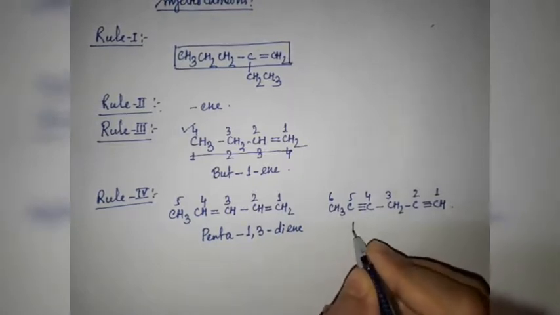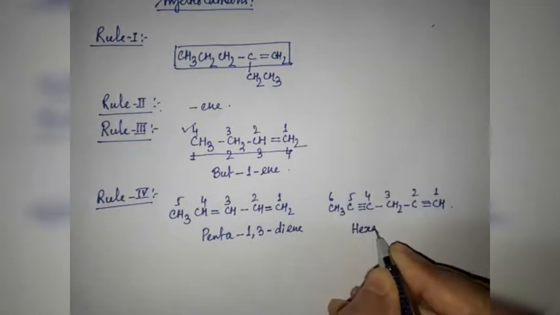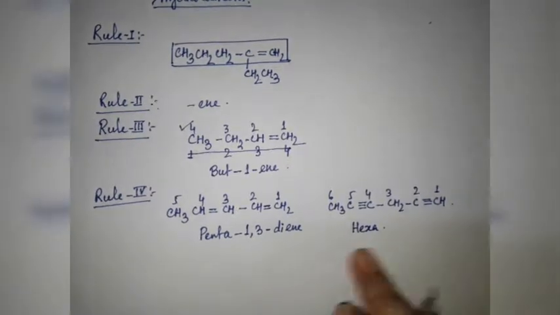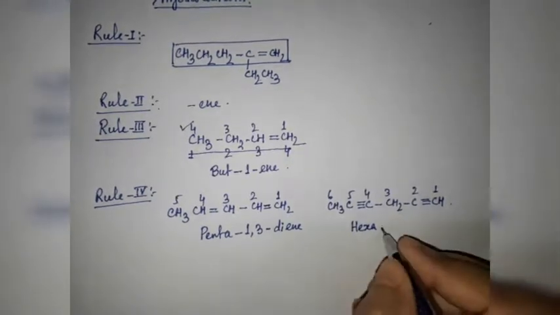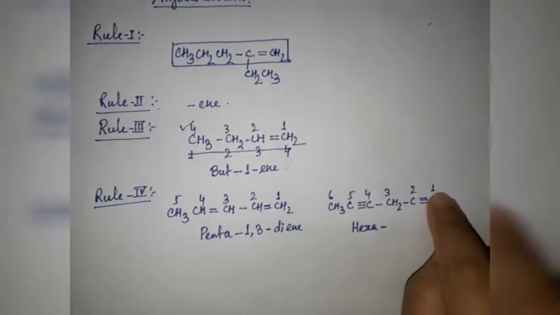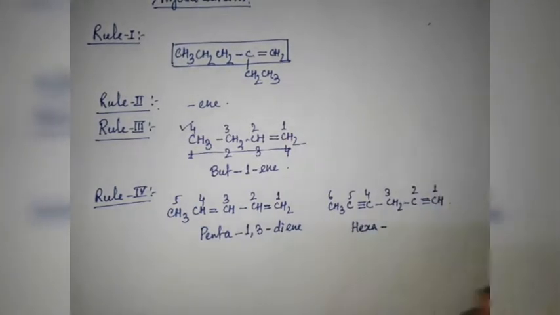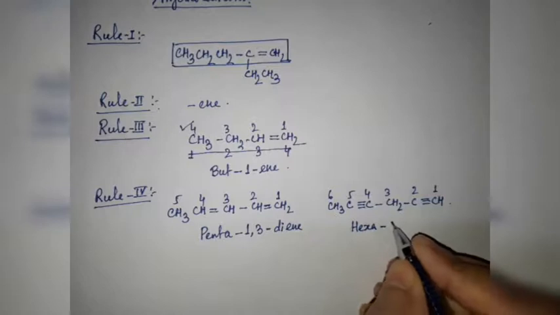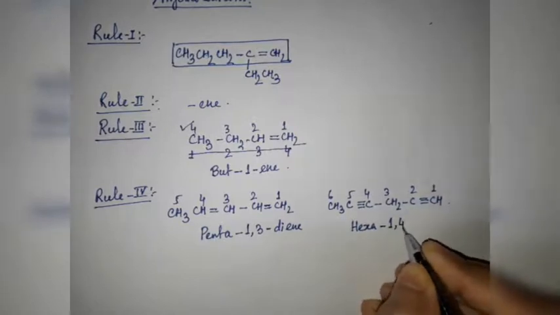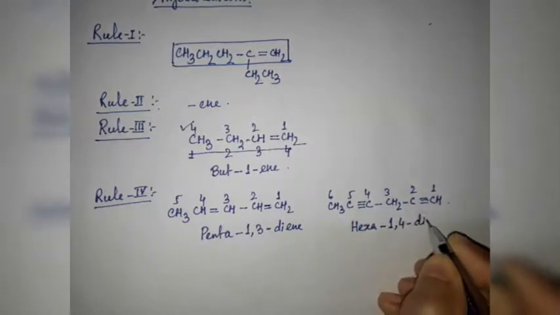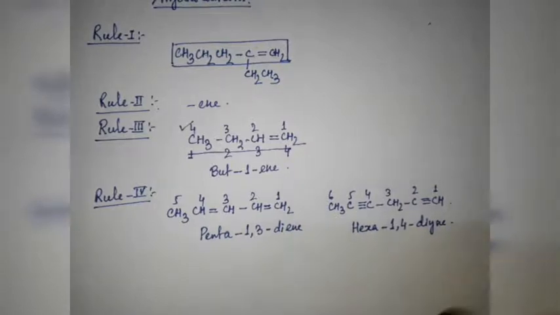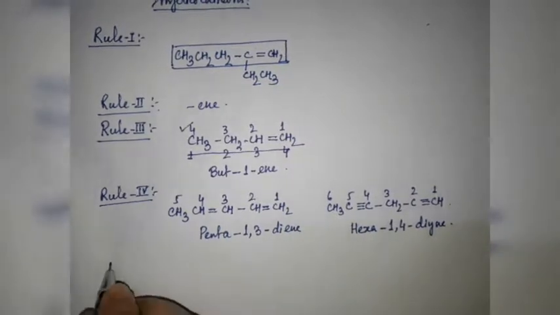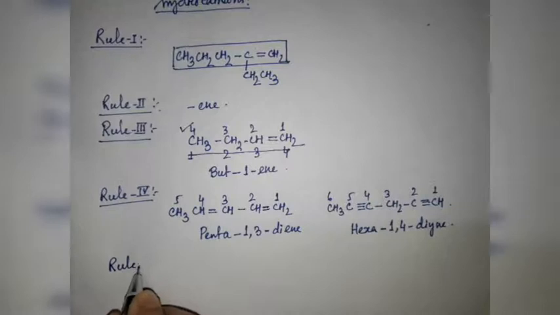So hexa, the terminal "a" is to be added to the word root, right? Hexa, hyphen, in number 1 position and number 4 position we have 2 triple bonds, so 1 comma 4, hyphen, diyne. Clear?